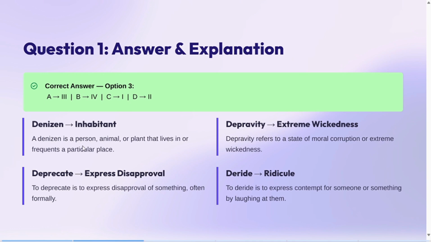Denizen. A denizen is a person, animal, or a plant that lives in a frequent or a particular place. Depravity refers to a state of moral corruption or extreme wickedness, right? Corruption ki stage. Next is deprecate. To deprecate is to express disapproval of something, often formally, right? And the last one is deride. To deride is to express contempt for someone or something by laughing at them, right? आप उनका मजाक उड़ाएं. So let's go for the second question now.